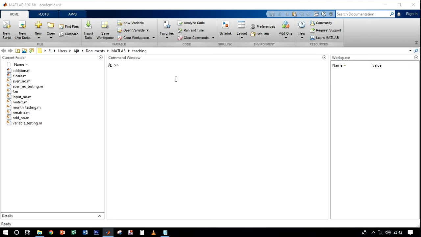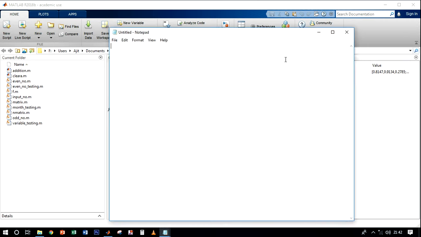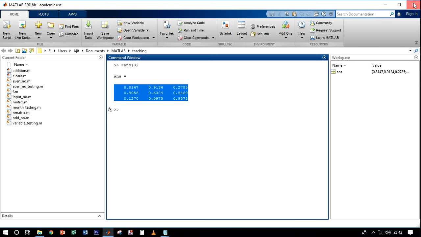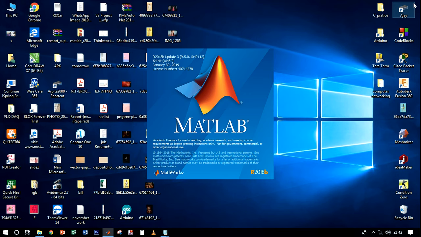Let's call a random matrix of 3 by 3 size. There you go. Let's save the result, copy it and save in notepad. Here we go. Let's close the MATLAB and restart it. It takes a little bit of time, so be patient.